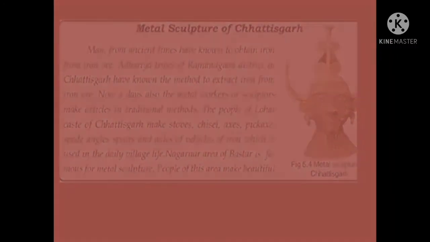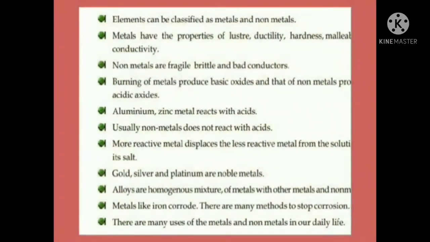Now students, in this chapter, we have learned that elements can be classified as metals and non-metals. Metals have the properties of luster, ductility, hardness, malleability and conductivity. Non-metals are fragile, brittle and bad conductors. Burning of metal produces basic oxides and that of non-metal produces acidic oxides. Aluminium and zinc metals react with acid. Usually non-metals do not react with acid.